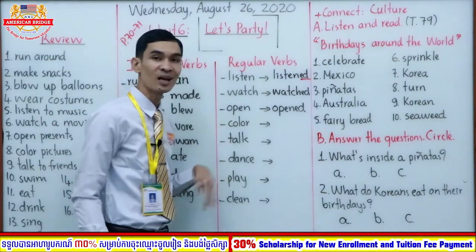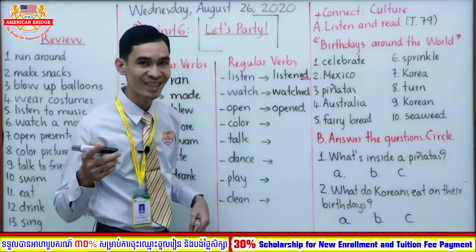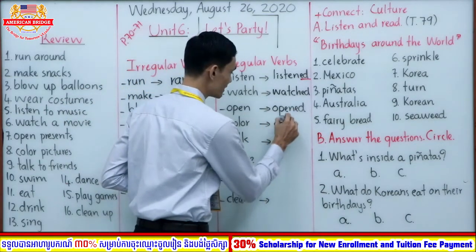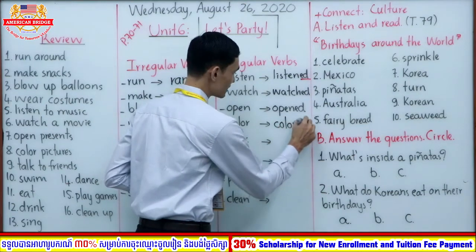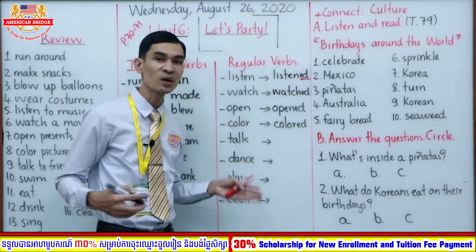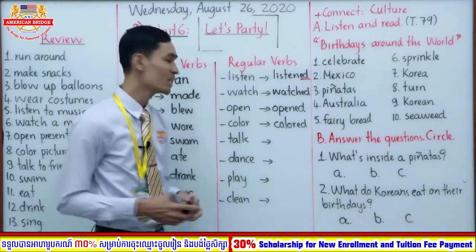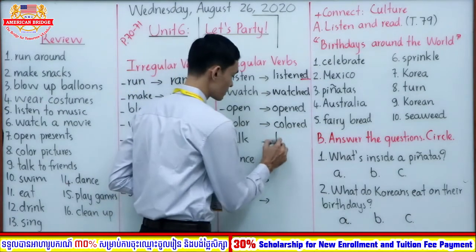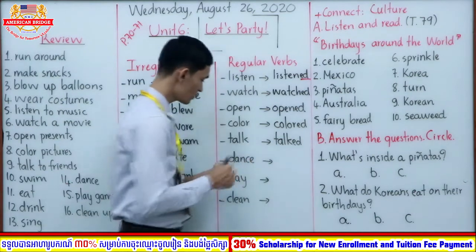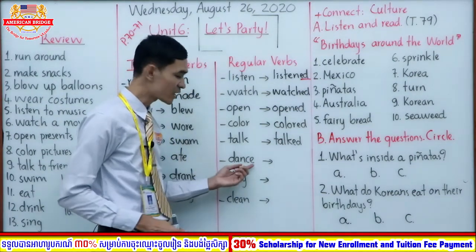How about the word color? Color also most verb, right? So you add only ed. Very good. How about talk? Talk also most verb, right? So you add only ed, talked. But the word dance, you see, dance finishes in letter e, right?